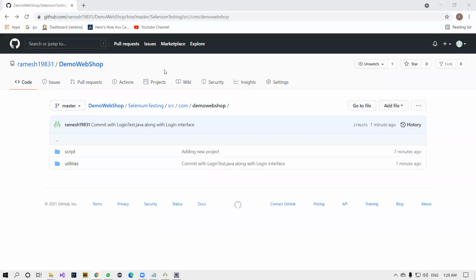We'll catch up in the next session on the same Git branching strategy: how to create the different branches and how to work with the branching strategy in automation testing and development.